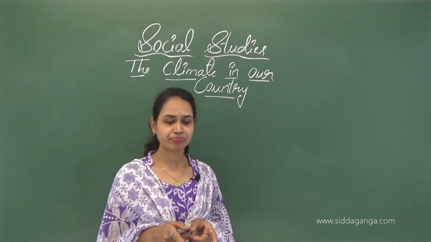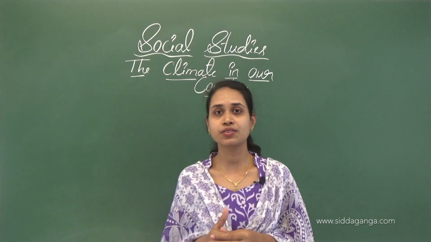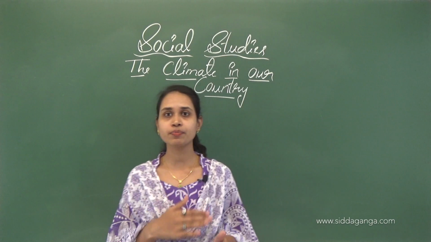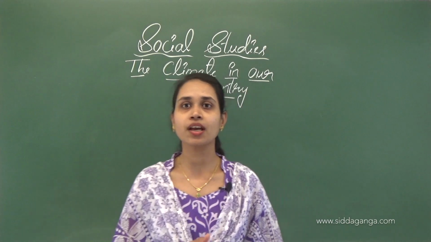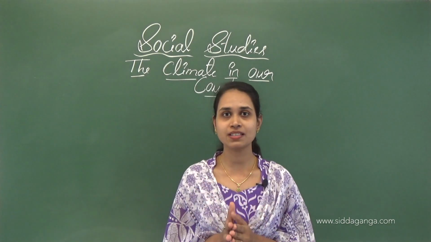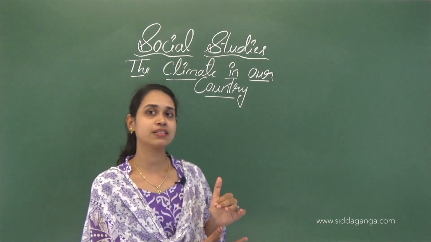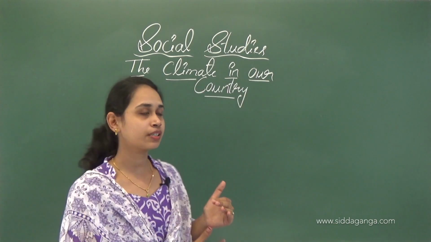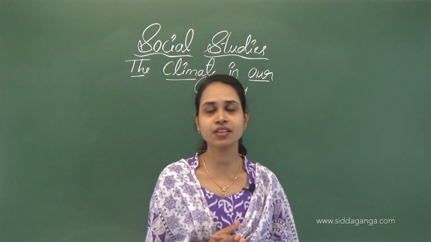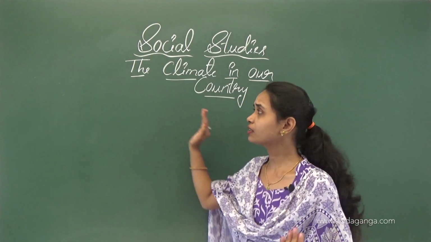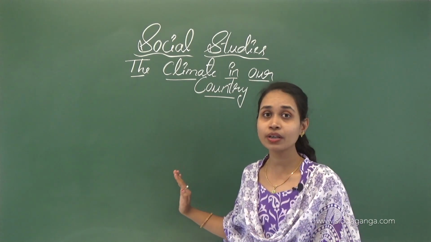Some parts of the country are extremely cold while others are extremely hot. I already said in the previous class, if you go to the northern part, you can see that it's an extremely cold place, isn't it? If you come down to the south, you can see hot places. If you go to the desert area, you can see the hot climate. So different parts of our country have different types of climate.